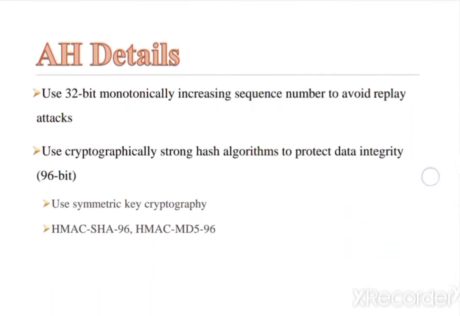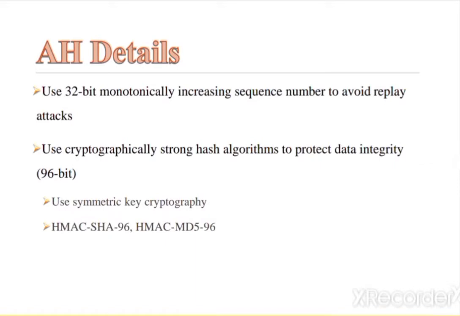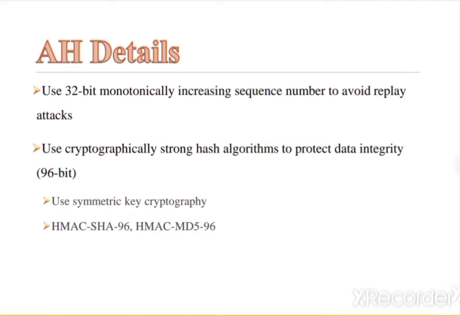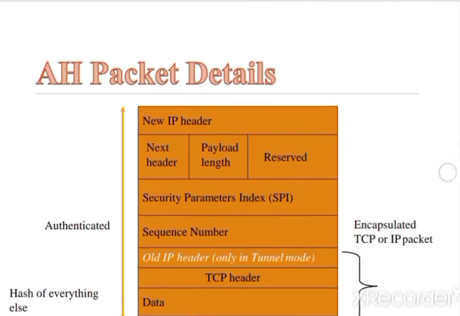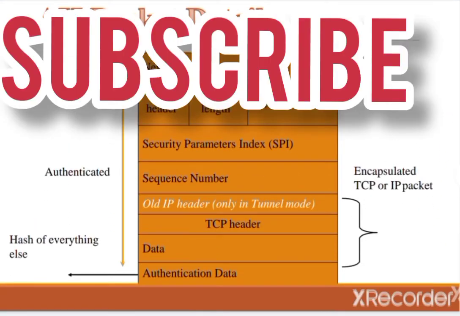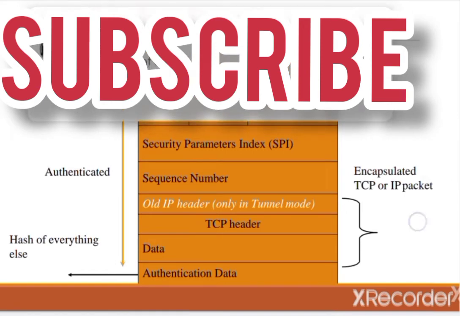Authentication header mainly uses a 32-bit monotonically increasing sequence number to avoid the replay attack, and it uses cryptographically strong hash algorithms to protect data integrity, a 96-bit hash algorithm. And for this they are also using symmetric key cryptography as well as HMAC-SHA-96 and HMAC-MD5-96 algorithms for securing the network.